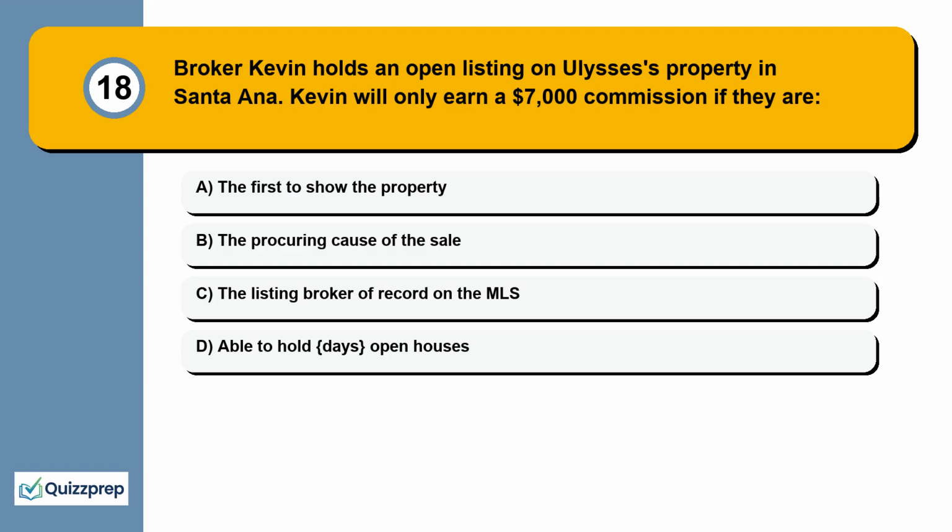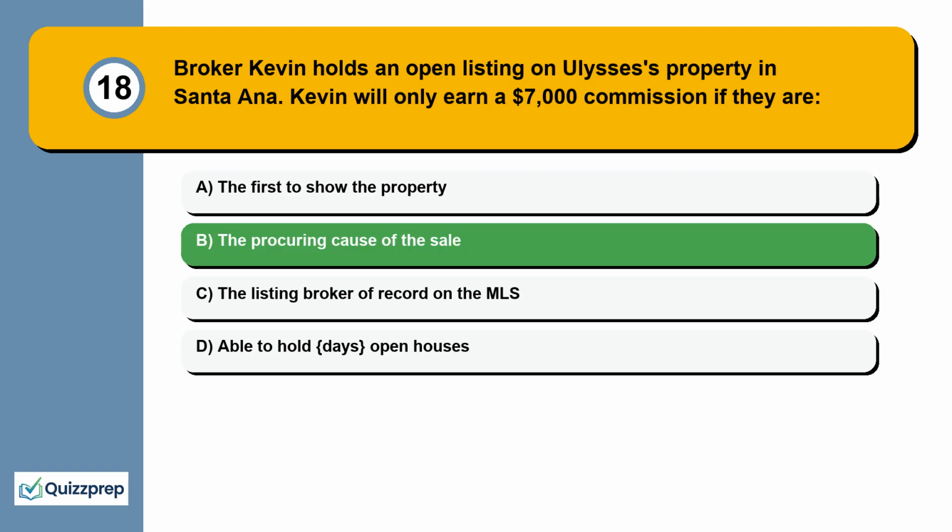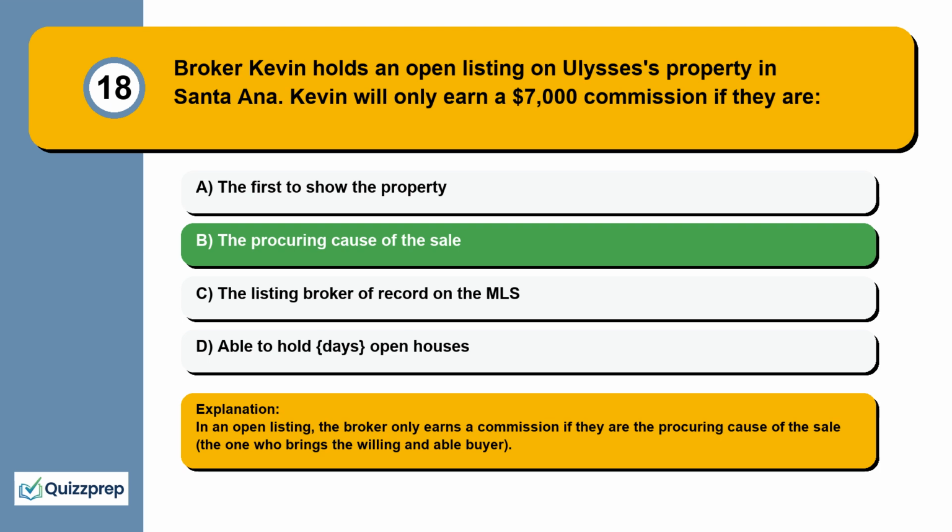Question 18. Broker Kevin holds an open listing on Ulysses's property in Santa Ana. Kevin will only earn a $7,000 commission if they are the first to show the property, the procuring cause of the sale, the listing broker of record on the MLS, able to hold open houses. In an open listing, the broker only earns a commission if they are the procuring cause of the sale, the one who brings the willing and able buyer.